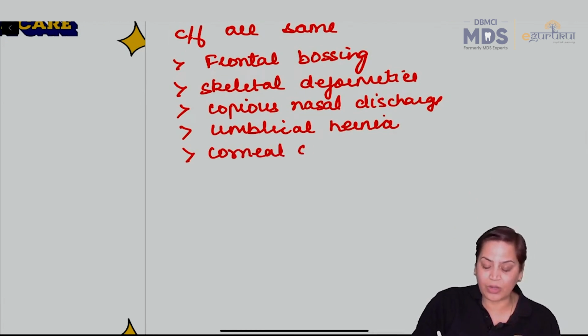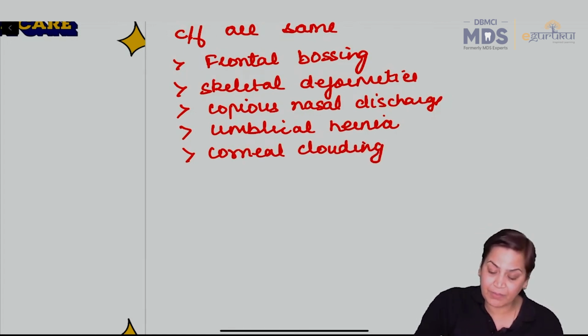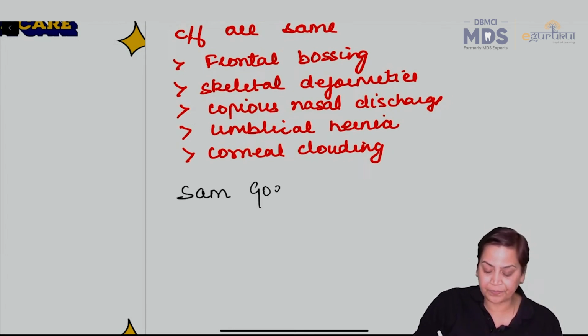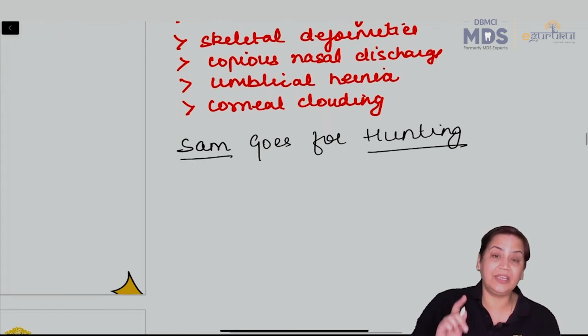And corneal clouding means the vision is not clear, defective vision. Now for this you have to remember this mnemonic: Sam goes for hunting. So always remember, in Hunter syndrome and Sam, meaning Sanfilippo syndrome, the vision is clear.